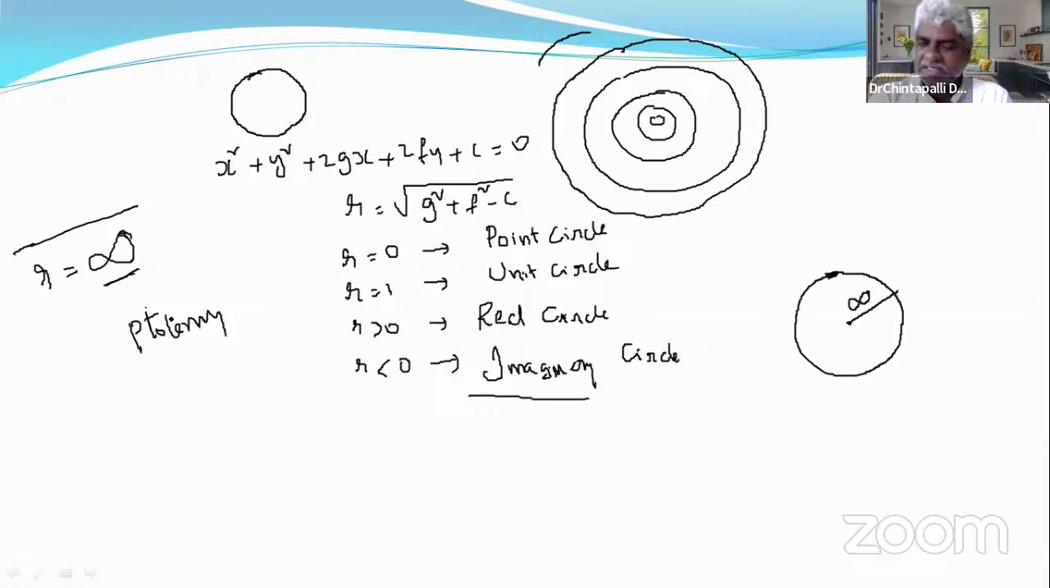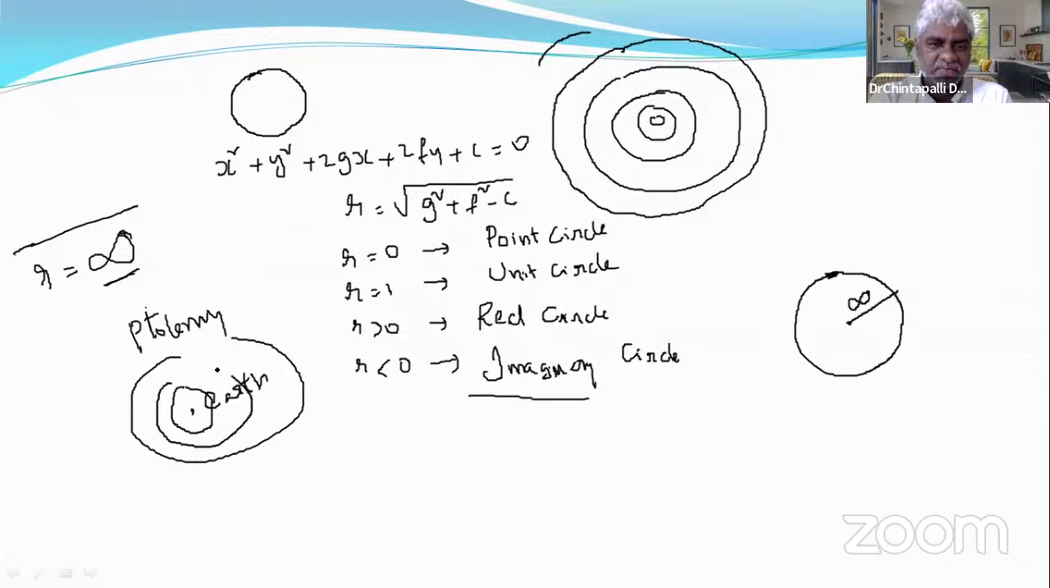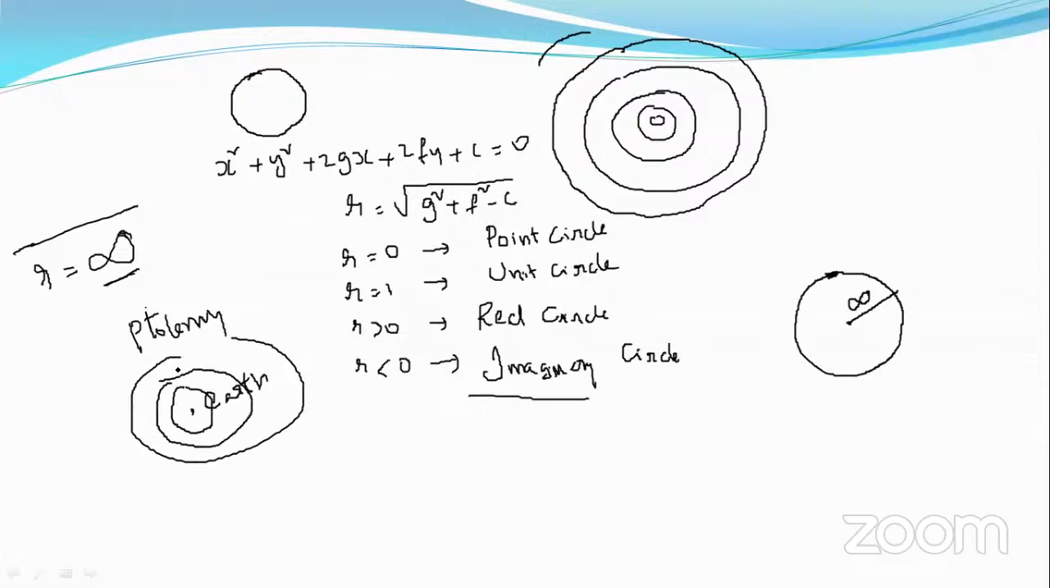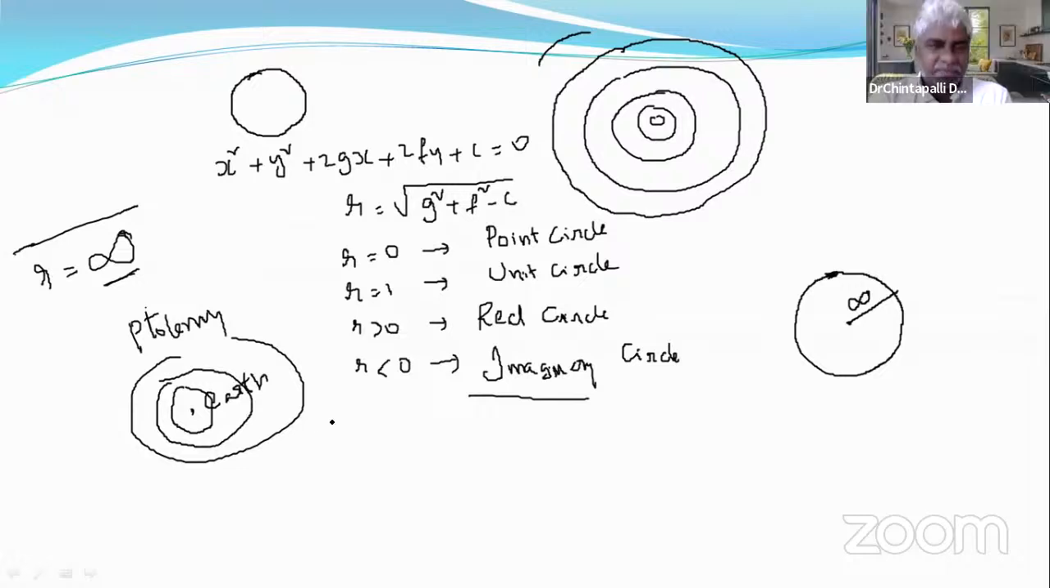Ptolemy is a German scientist. He propounded that Earth is the center of the entire universe. The entire universe is revolving around the Earth. It is called geocentric. Ptolemy's theory.